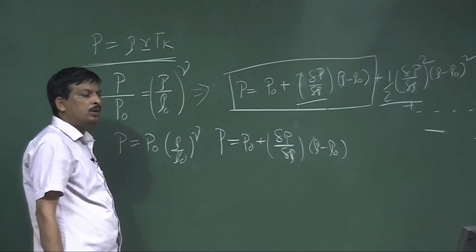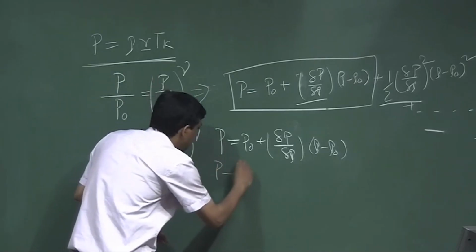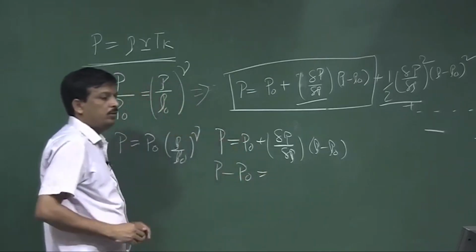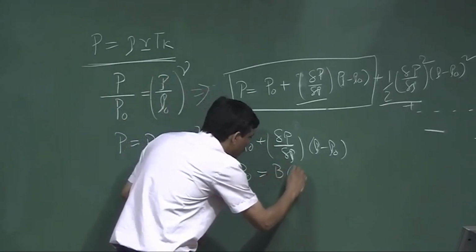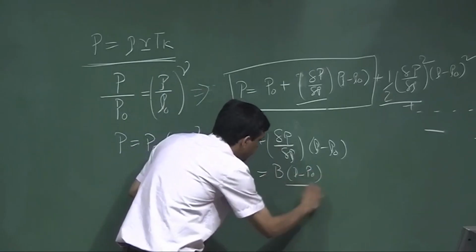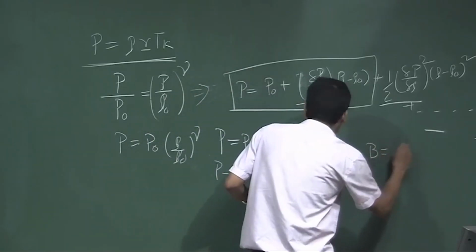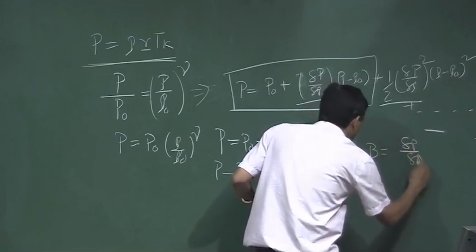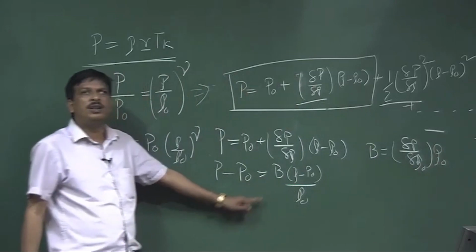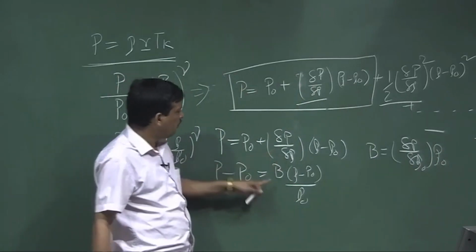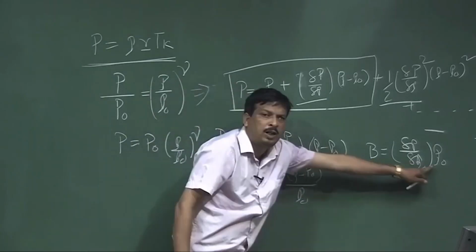Now I can write P minus P 0 equal to B into rho minus rho 0 divided by rho 0. So what is B? B is del P by del rho into rho 0, because I am dividing by rho 0, so it is multiplied by rho 0.